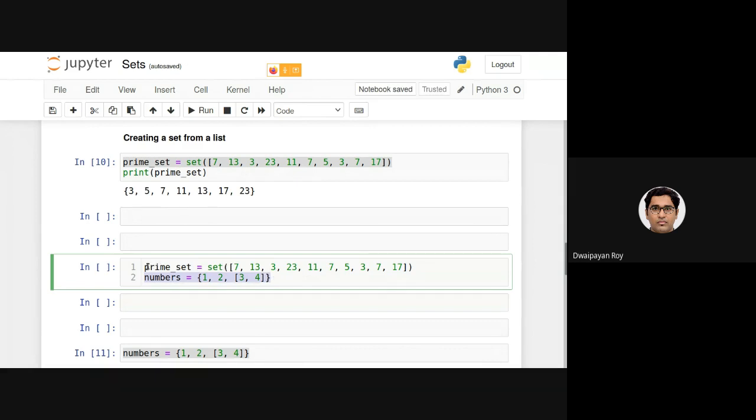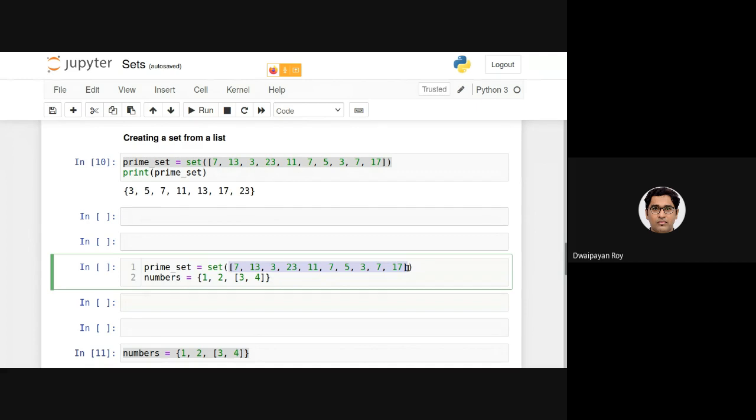Now coming back to the first example. Here, what I am doing is, this set is a function. The only restriction of this set function is that it takes only one parameter. And that parameter can also be a mutable data type as well.